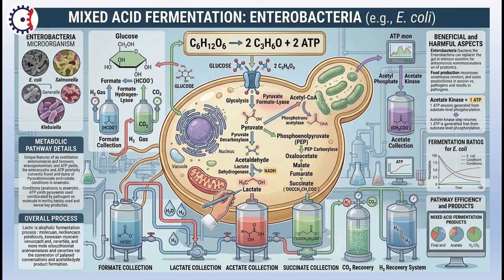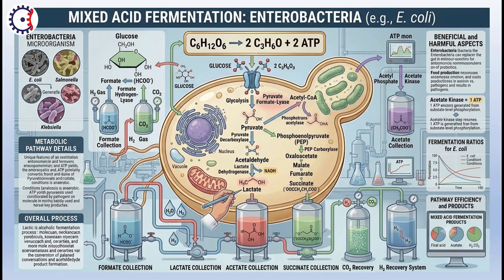In this image, you can see that glucose is entering into the cell, and by glycolysis, glucose is converted into pyruvate. After this, the pyruvate is converted into acetaldehyde because of the enzyme pyruvate decarboxylase, and the acetaldehyde gets converted into lactate because of lactate dehydrogenase.